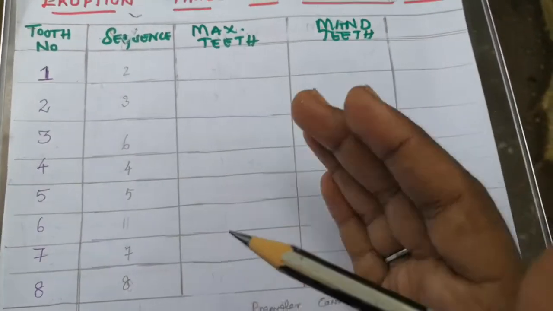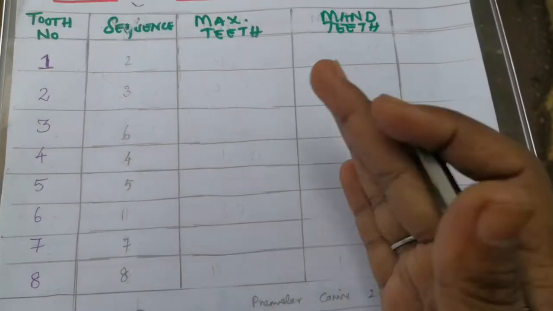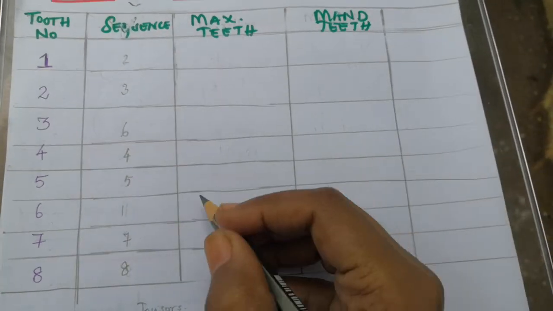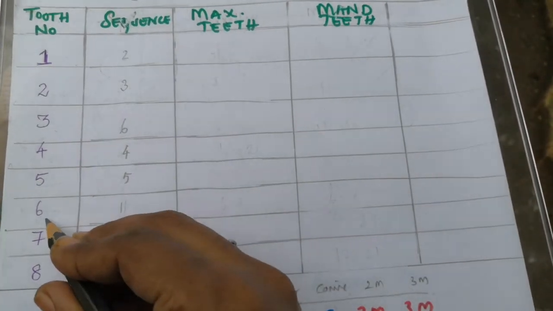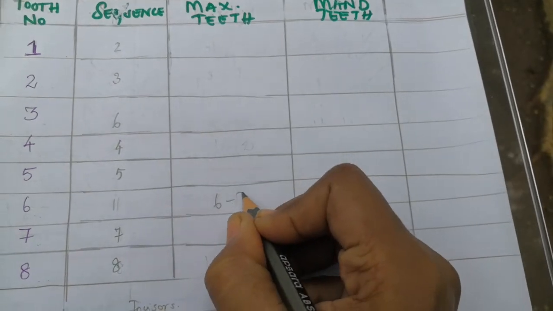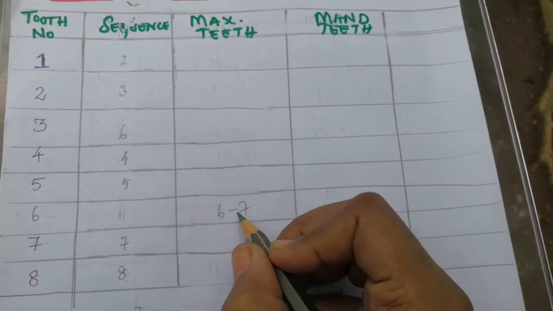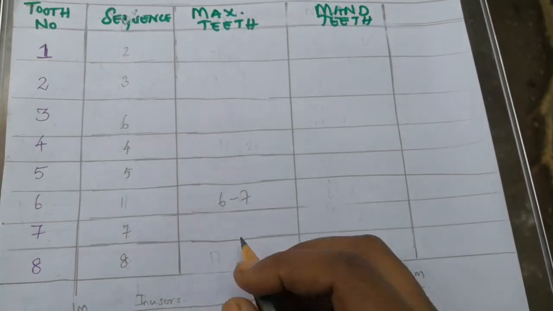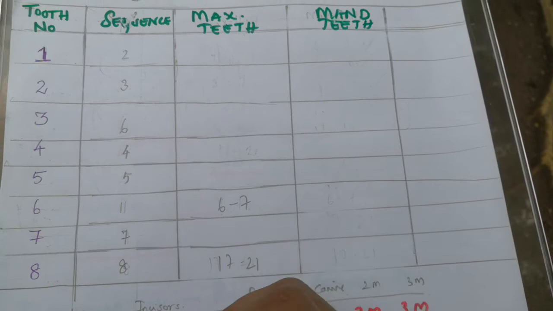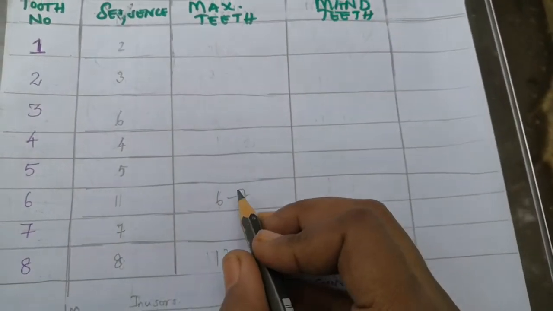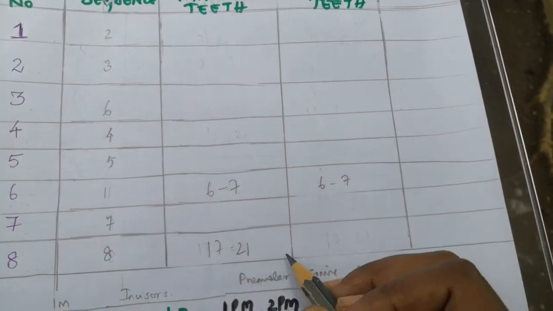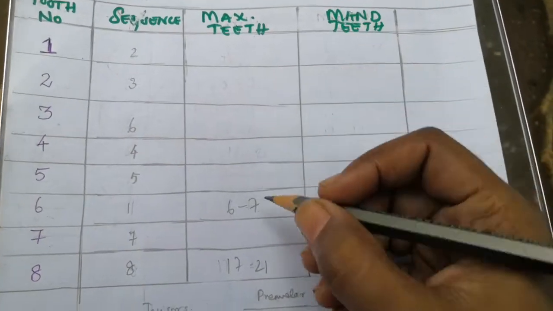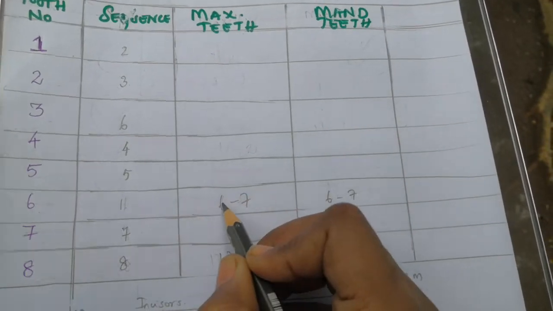Before going into the detail of maxillary and mandibular, first I will say a few tips. We all know that the first molar will be erupting at the age of 6 to 7 years. The first tooth is at 6 to 7 and the last tooth to erupt, the third molar, is at 17 to 21. For maxillary and mandibular teeth, this eruption time is the same.